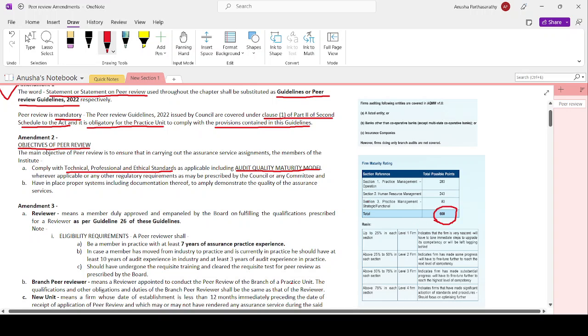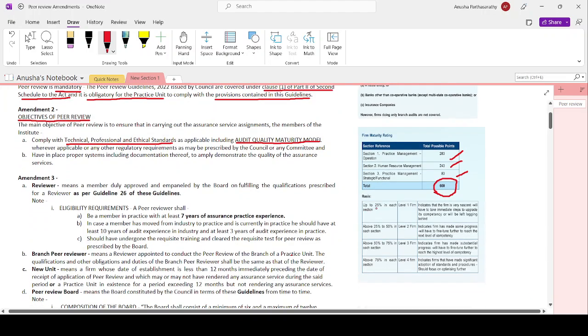It is divided into sections: Section 1, practice management operation, maximum 280 points; human resource management, 240; and practice management strategic and functional, 80. Under each of the sections, if I have scored up to 25%, then it indicates I am very nascent, and I have to take immediate action to upgrade my competency, or I will be left lagging behind. If I'm scoring 25 to 50%, then it is a level 2 firm, which states that the firm has made some progress and needs to fine tune further to reach the next level of competency.